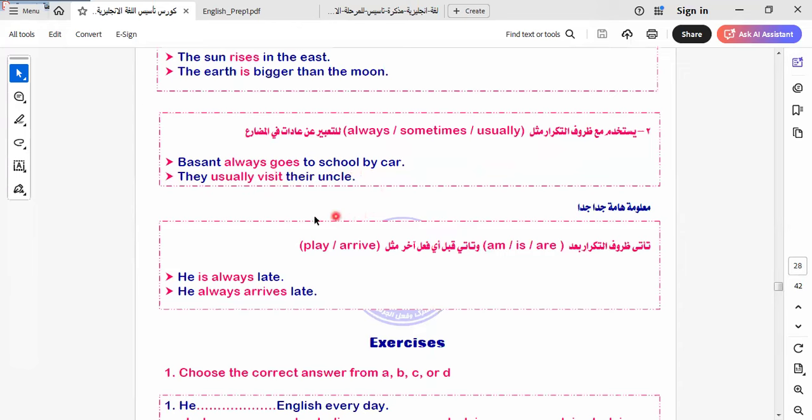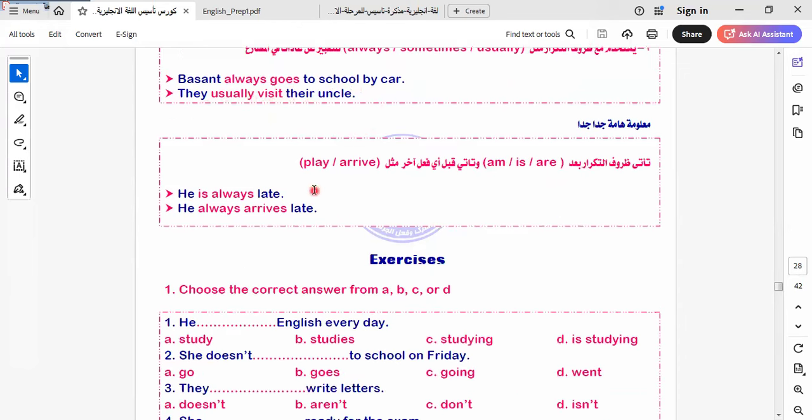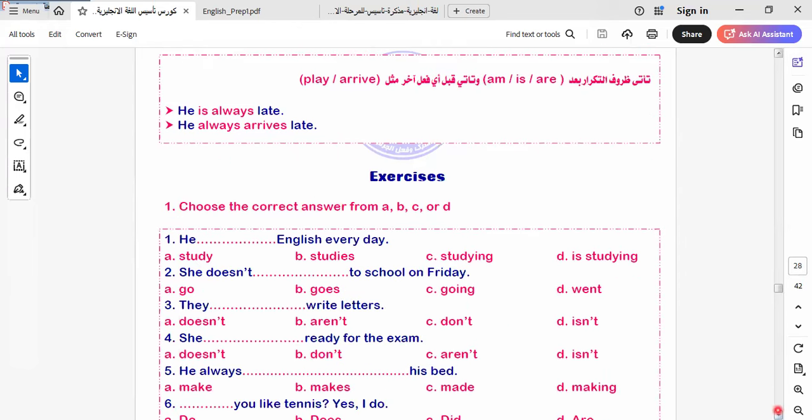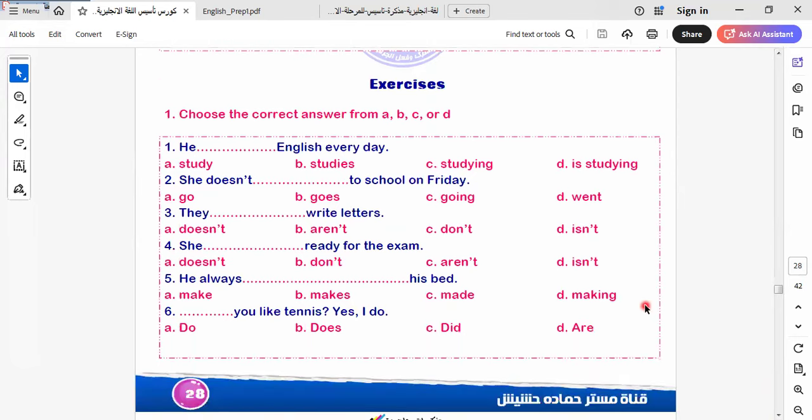Basant always goes to school by car. They usually visit their uncle. Here is some exercise. I would like you to answer this exercise with me. He speaks English every day. So here, he is singular. Which one is correct? I'm listening. You said it's number B. So it will be this one. Let's go to another one.